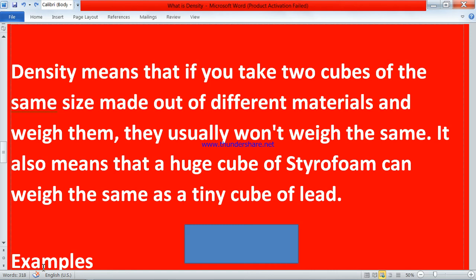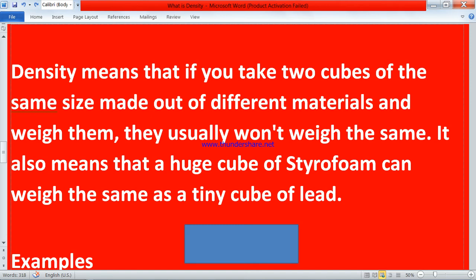Like I have given you the example of cotton and iron weight, there also the same thing happens. Here I have explained that objects with the same shape and size can have different density and weight.